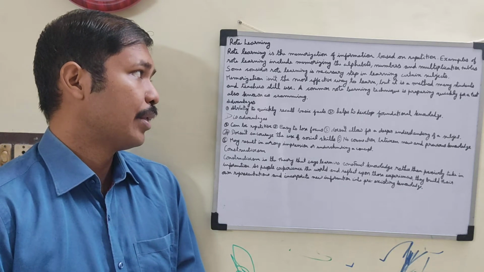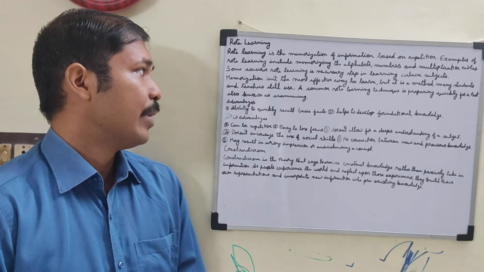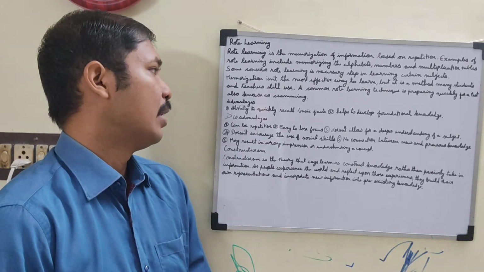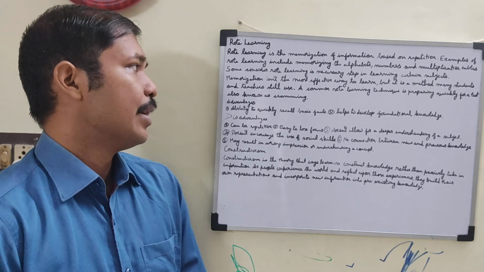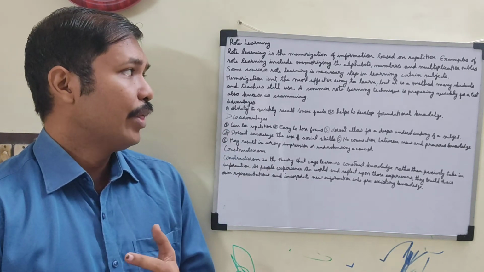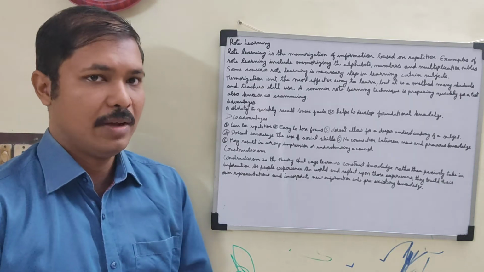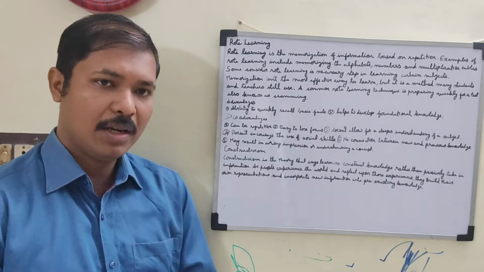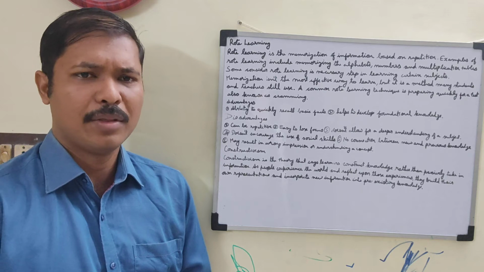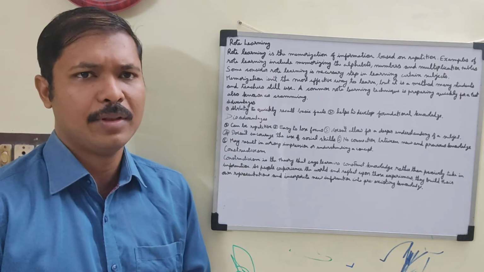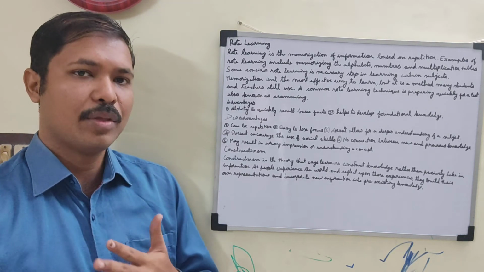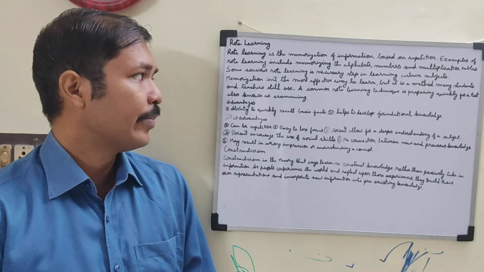So rote learning is a necessary step in learning certain subjects. Memorization isn't the most effective way to learn, but it is a method many students and teachers still use. For certain subjects, rote learning is necessary. Multiplication, alphabets, numbers, and for certain things we have to memorize. Even formulas in mathematics, we have to memorize. We don't have any choice. Names, we have to memorize. For certain subjects, for certain topics, we have to memorize. We don't have a choice.